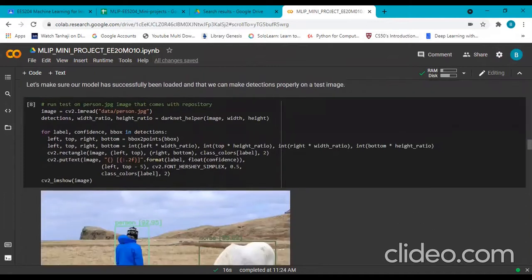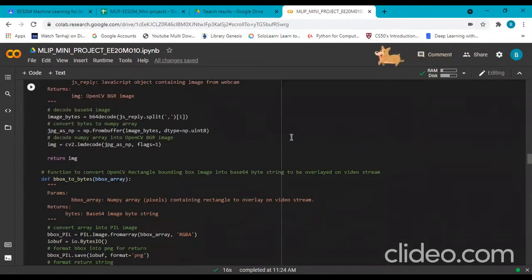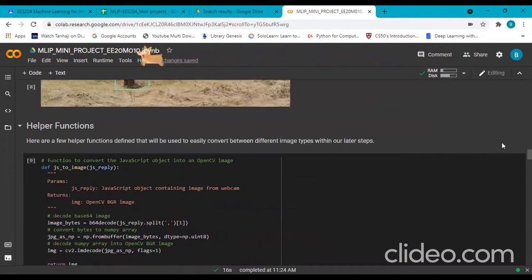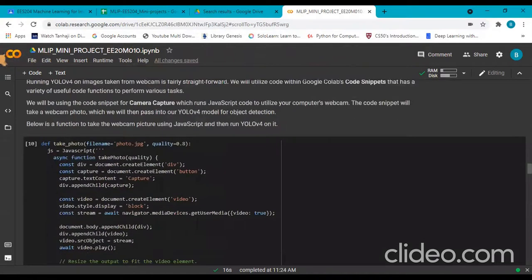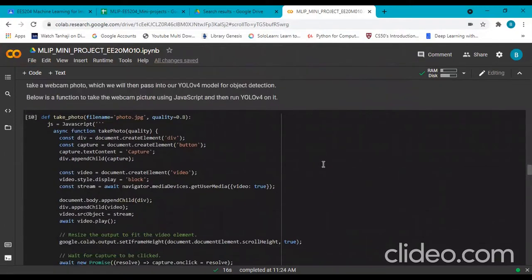We tested YOLO v4 on a sample image. The result is very accurate. You can see it's detected dog, person and horse accurately. This is for conversion of video into images so that we can process it using YOLO v4 sequentially. This is JavaScript for image conversion. This is to take the webcam picture using JavaScript and then run YOLO v4 on it.